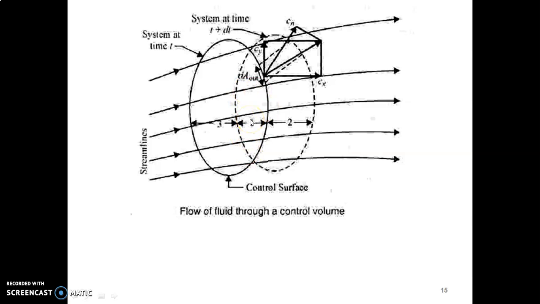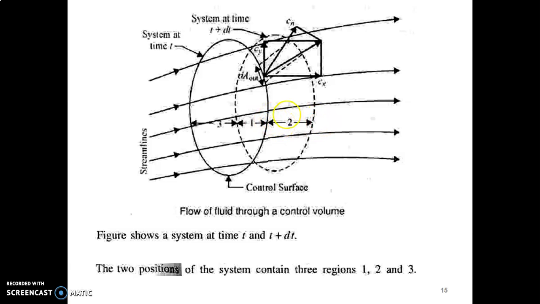By considering these two systems at two instances, we can divide them into three regions. The first region is common between the two instances, shown here as 1. So region 1 is common between the system at time t and the system at time t plus dt.